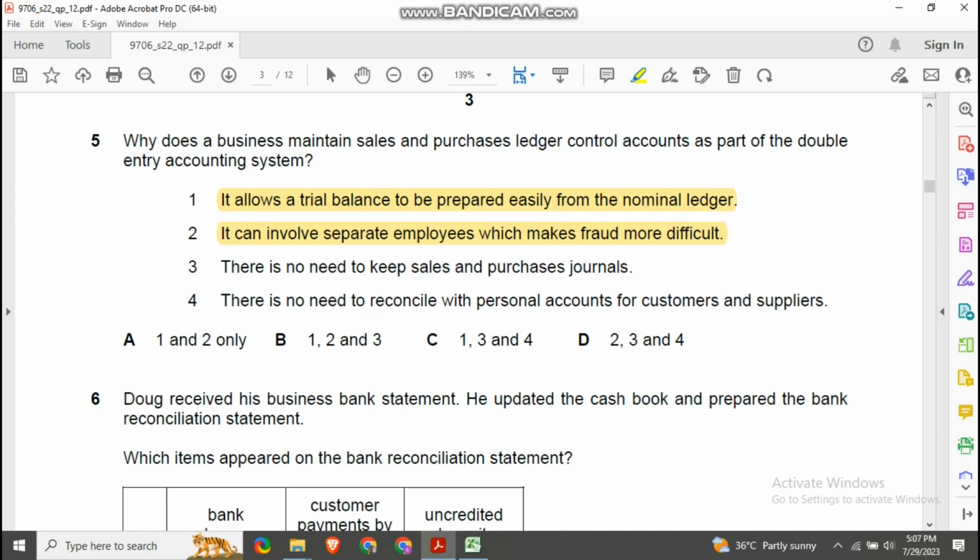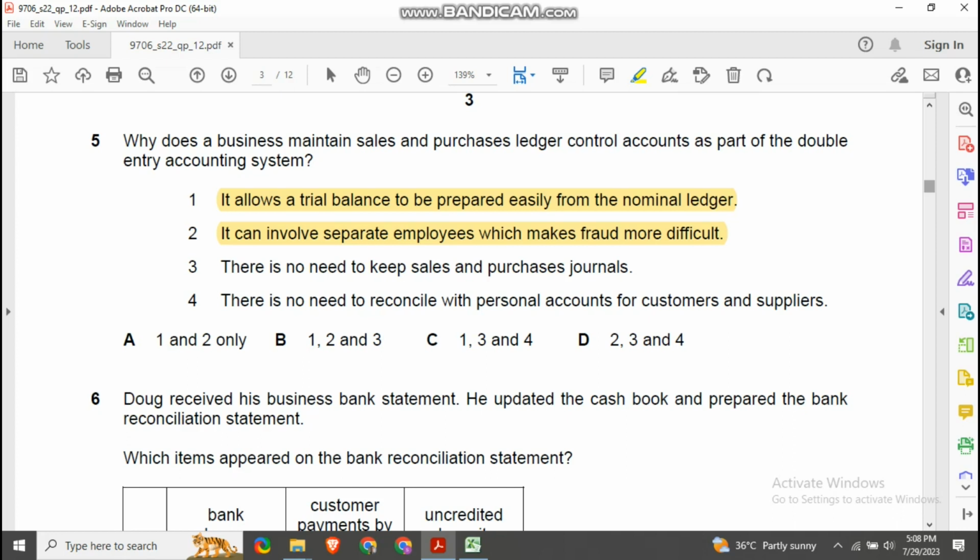Third option is there is no need to keep sales or purchase journal. That is untrue because we have to make sales and purchase journal. Those are the primary records. And fourth one, there is no need to reconcile with the personal account of customer and the supplier. No, even though we may prepare the control account, we have to make reconciliation on their personal account to know how much customer purchased from us and how much they have to pay us.